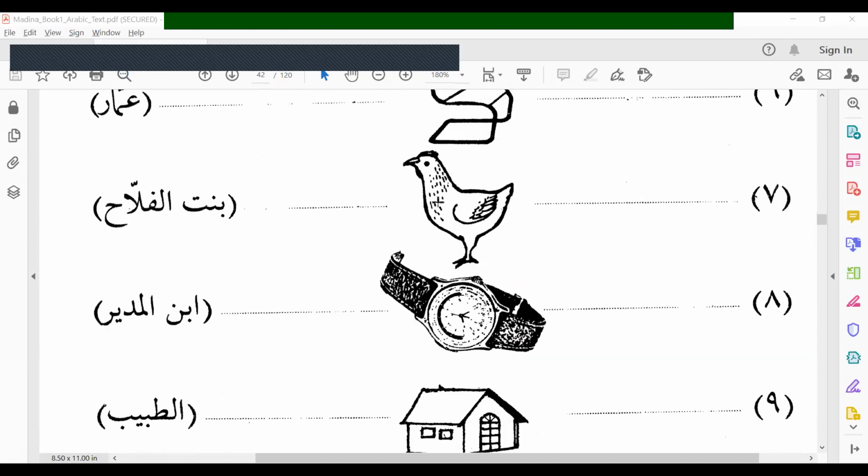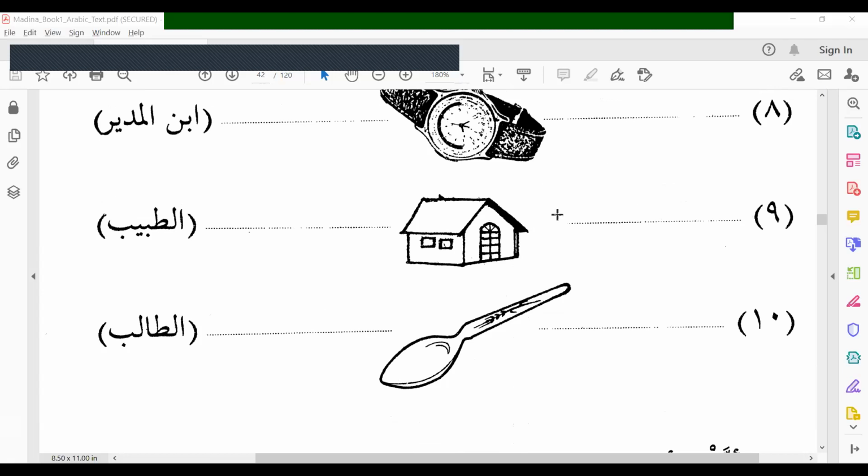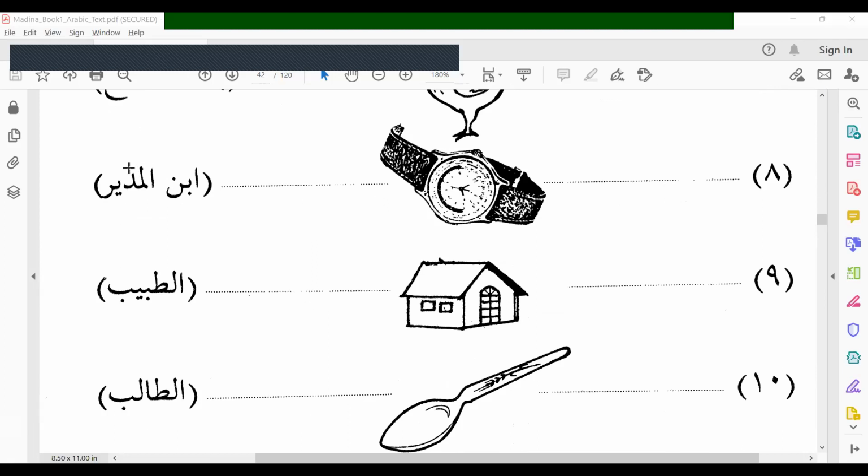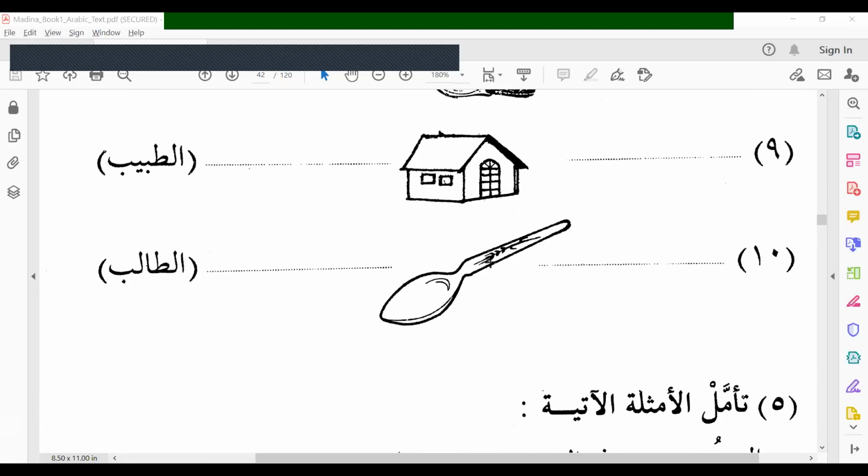Whose is this hen? This hen belongs to Bintul Fallahi, the farmer's daughter. Whose is this watch? This watch belongs to Ibnul Mudiri, the principal's son. Whose is this house? This house belongs to the doctor. Whose is this spoon? This spoon belongs to the student.